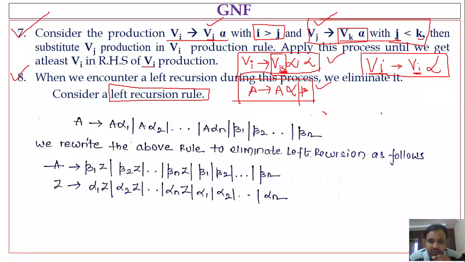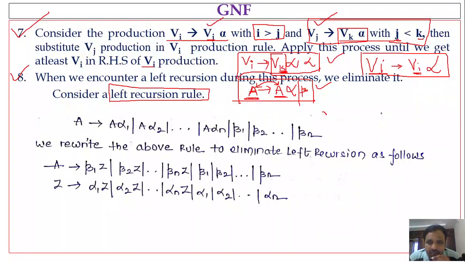So just try to concentrate here. Whenever the head of the production and the first symbol in the body of the production are the same, then that production rule is considered as left recursive.